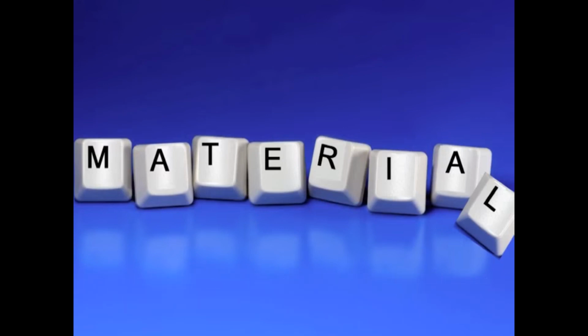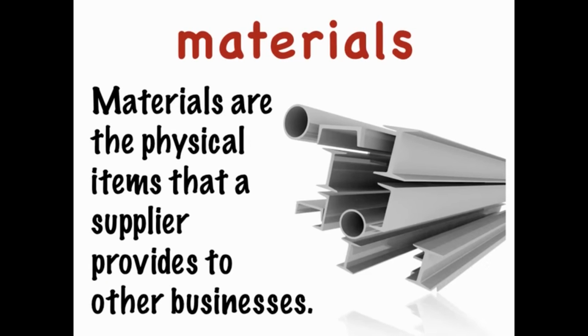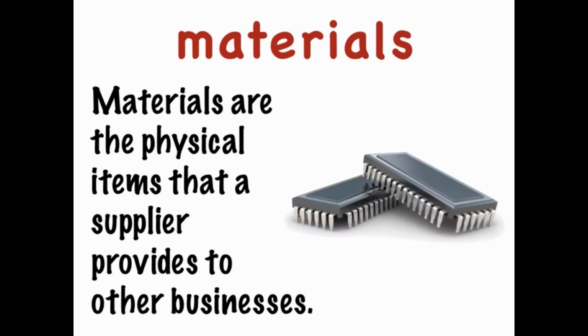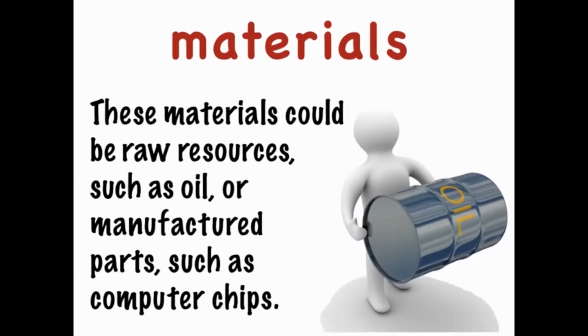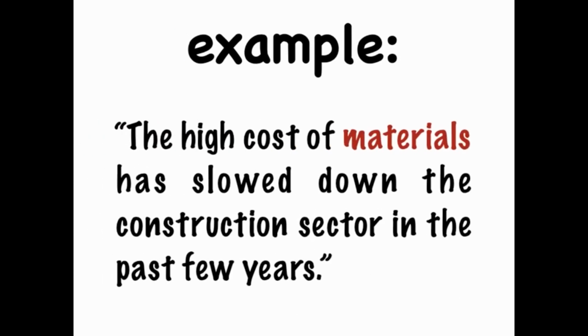Materials. Materials are the physical items that a supplier provides to other businesses. These materials could be raw resources such as oil or manufactured parts such as computer chips. The high cost of materials has slowed down the construction sector in the last few years.